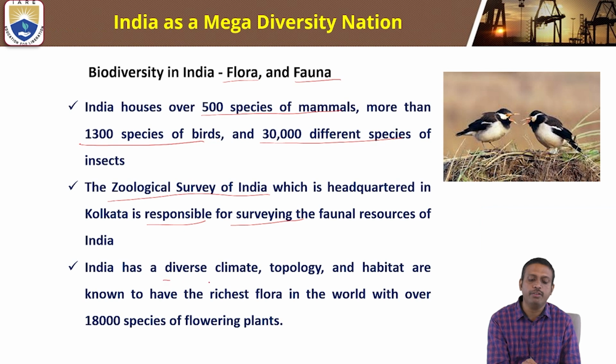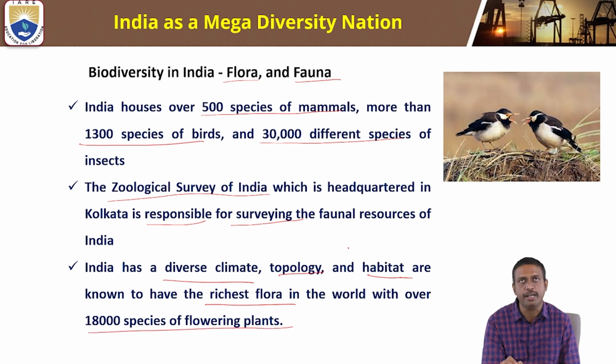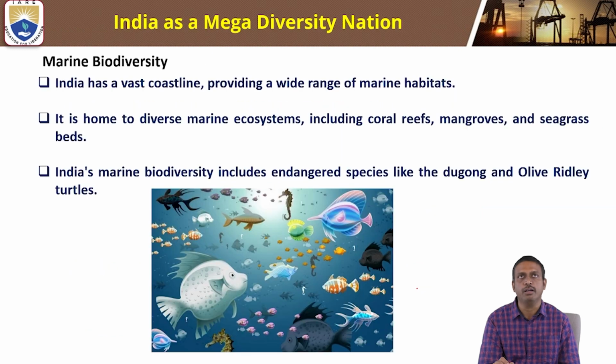India has diverse climate, topology, and habitats, and is known to have the richest flora in the world, with more than 18,000 species of flowering plants.